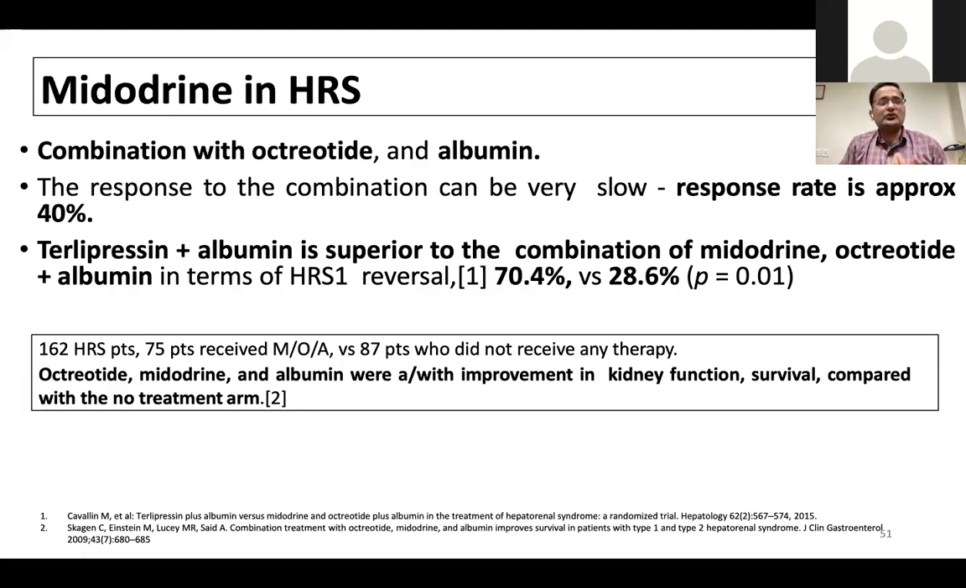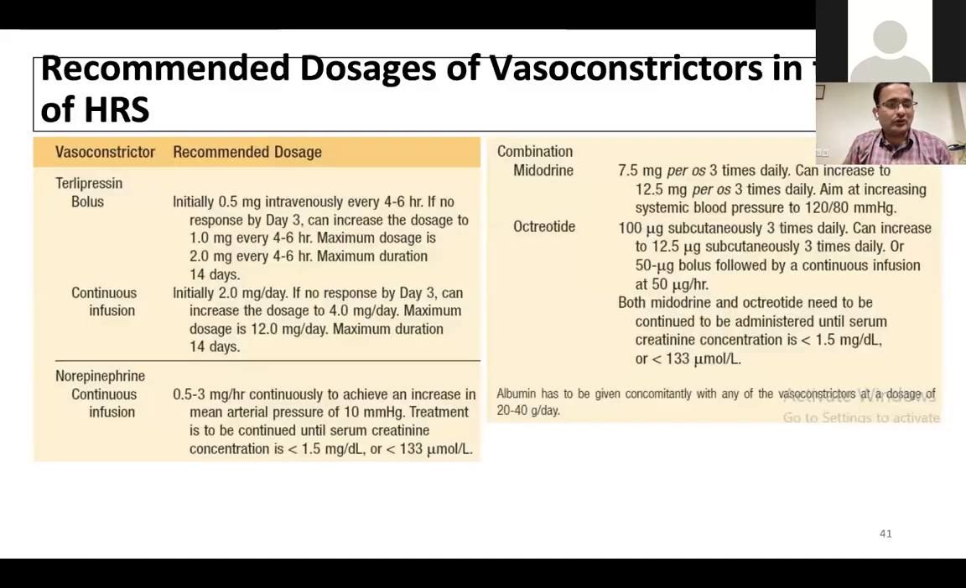I would say in those who do not tolerate terlipressin because of peripheral cyanosis, hyponatremia, or cardiac ailments, the second line for the urgent inpatient management would be octreotide, midodrine, and albumin. And for follow-up of patients who have refractory ascites or repeated HRS or type 2 HRS, the midodrine can be continued in oral form in the long term. These are the doses recommended.